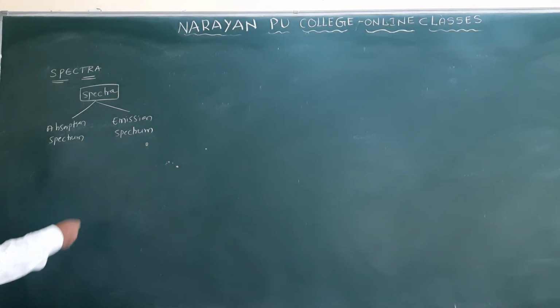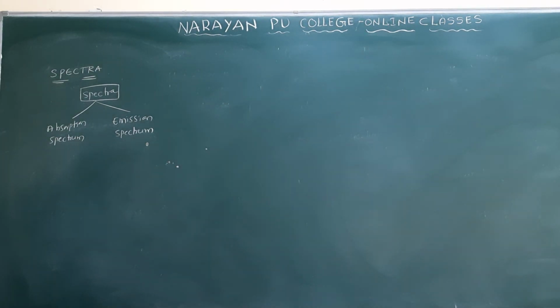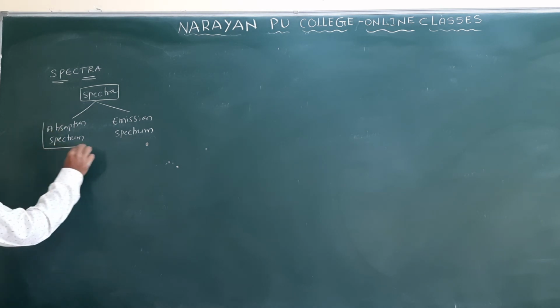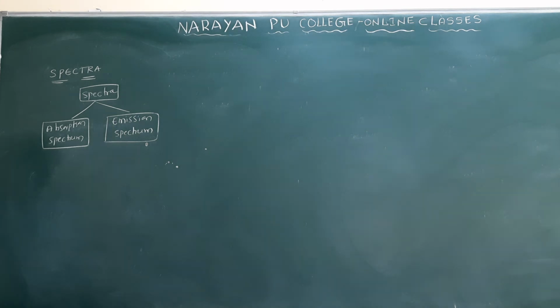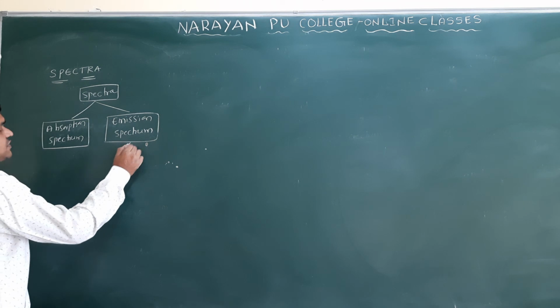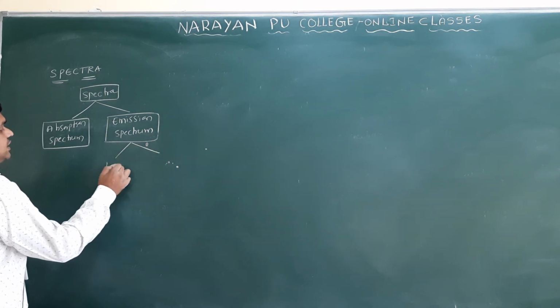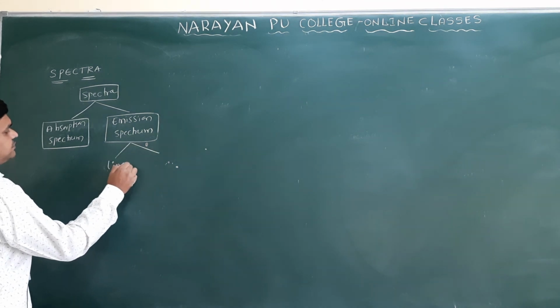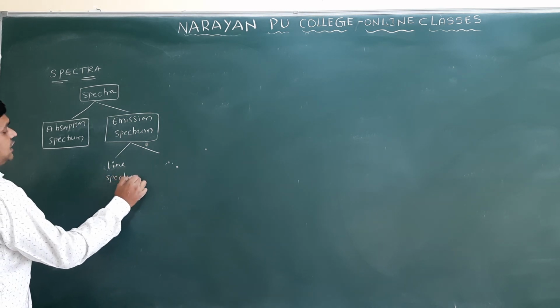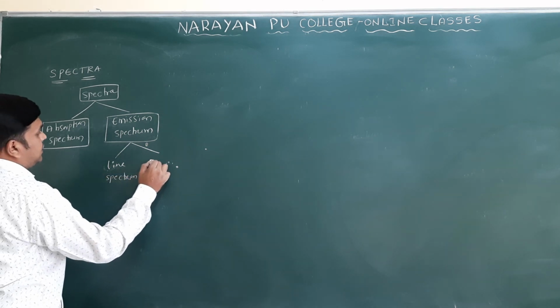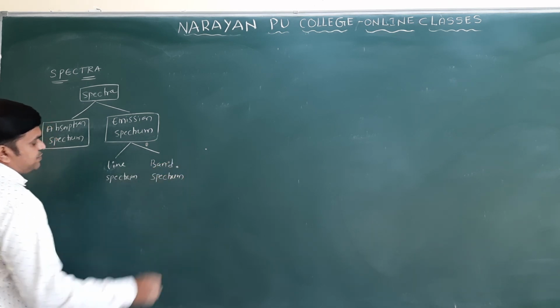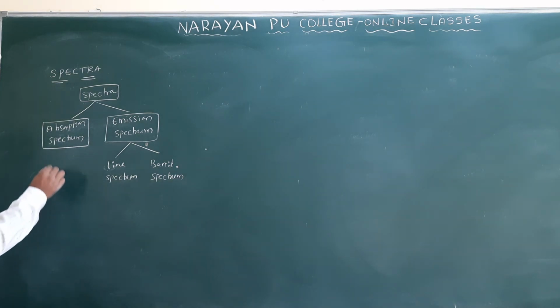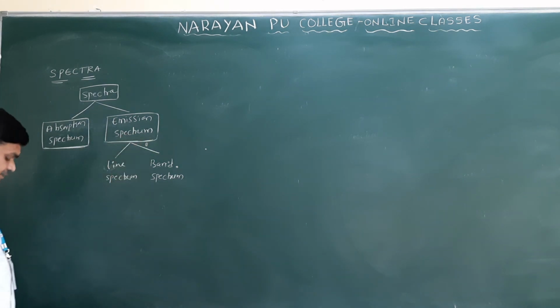Next we have the classification of spectrum. The spectrum can be classified into two types: the first is the absorption spectrum, and the next is the emission spectrum. This emission spectrum is again classified into two types: one is the line spectrum, and another is the band spectrum. So here absorption and emission are there.